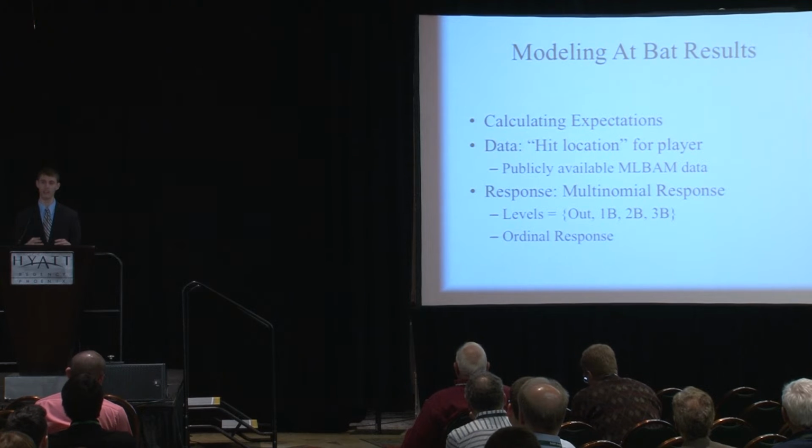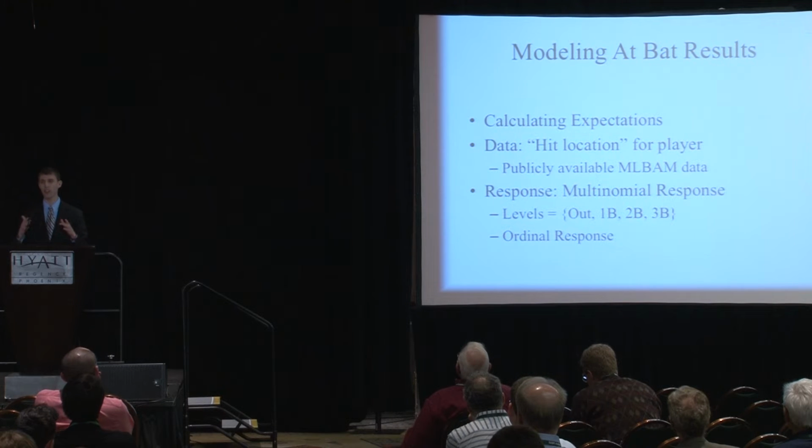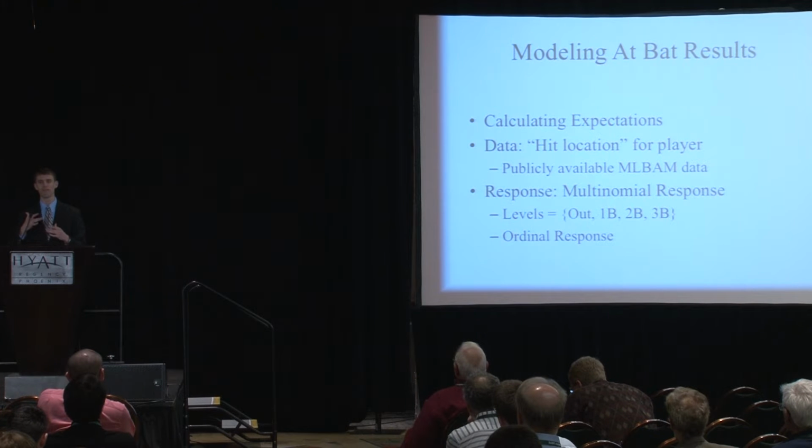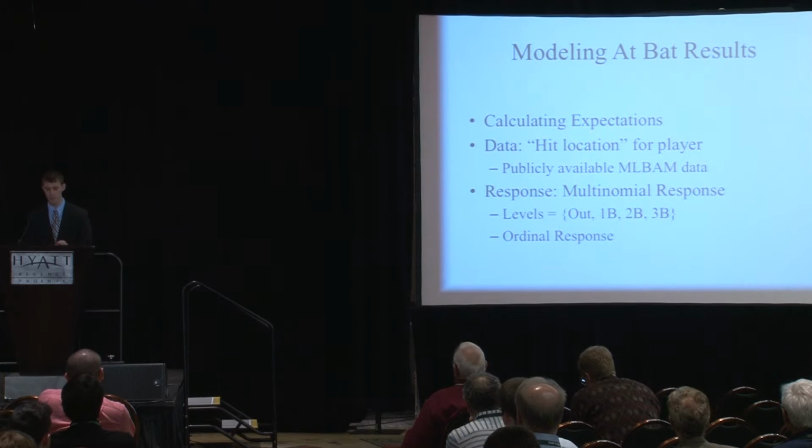I say quote-unquote because it's the MLB Advanced Media data, which is not truly hit location, but we're having to use it as a proxy for this because it's, as far as I know, the only publicly available data that is out there. So that's the data, and we're going to use that using a radial basis spline to create our predictors to try to model the result of an at-bat.